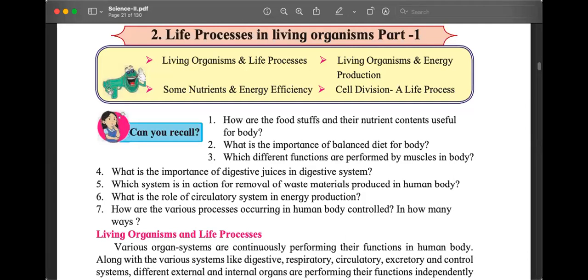Okay. Number 5. Which system is in action for removal of waste materials produced in human body? Which system? Just name the system. It's not the digestive system. Excretory system. Correct. We already discussed this. Now, Chanda's question. What is the role of circulatory system in energy production? पढ़े हो क्या? Circulatory system का क्या काम है energy production? Maybe you know, maybe you don't know. I don't know.